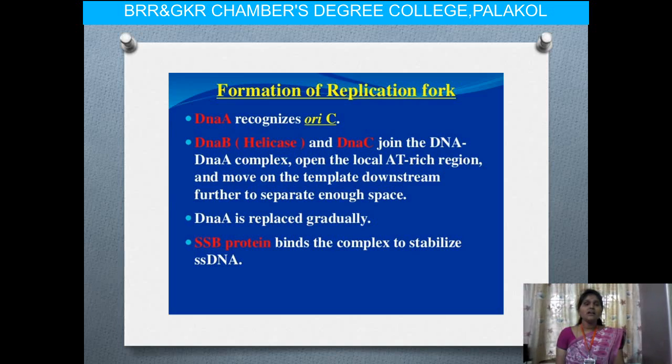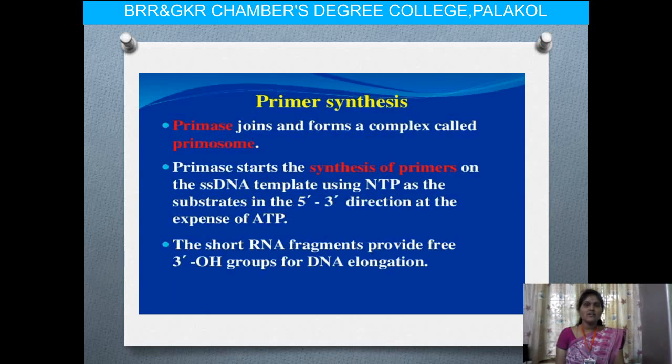So here the DNA complex opens the local AT rich regions and moves on the template downstream, further separating the strands at a steady pace. DnaA is replaced gradually. Then SSB proteins bind to the complex to stabilize the SS DNA, that means single stranded DNA.